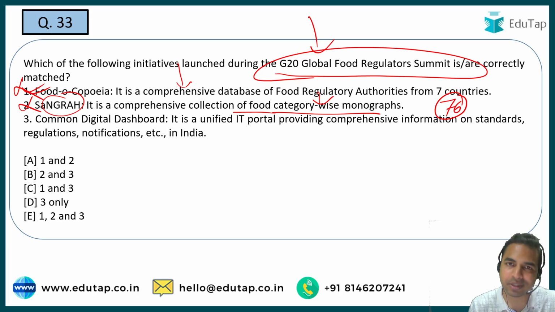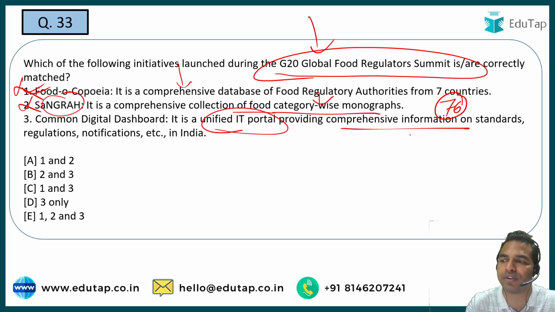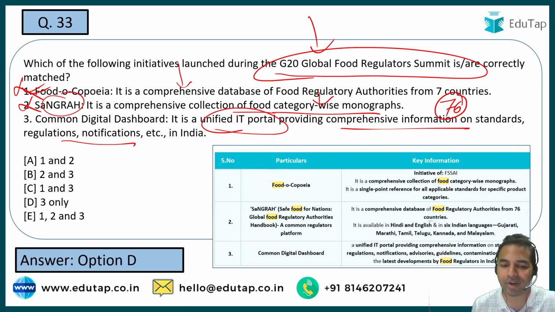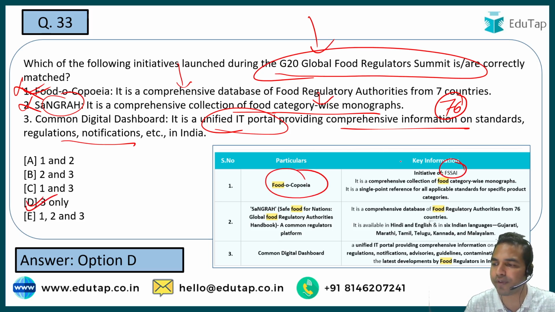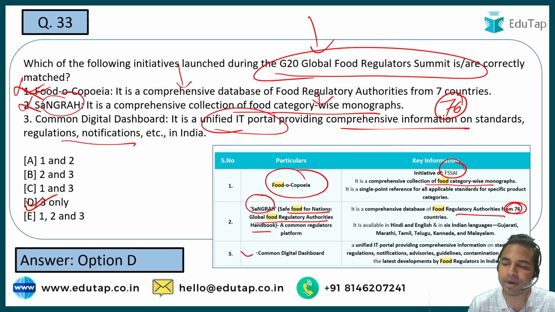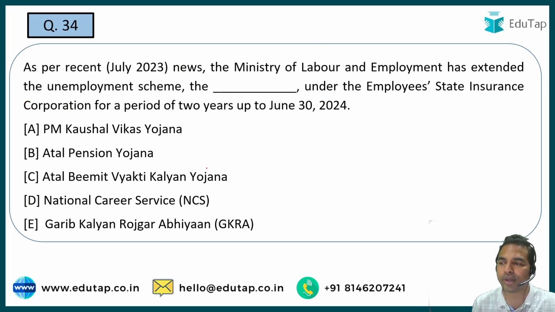Now, the third statement says the common digital dashboard is a unified IT portal which provides comprehensive information on the standards, regulation, notifications, etc. in India. And guys, that is absolutely right. So the right answer here is option D, that is statement 3 only. From here you can see guys, Foodocopia is an initiative of FSSAI, that is Food Safety and Standards Authority of India. You can see that it is a comprehensive collection of food category wise monographs. Sangraha, which stands for Safe Food for Nations, Global Food Regulatory Authorities Handbook, is a comprehensive database of the food regulatory authorities from 76 countries. And there is a common digital dashboard that we have already discussed in this particular question. Let's move on to the next question.